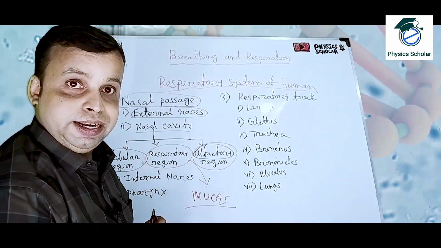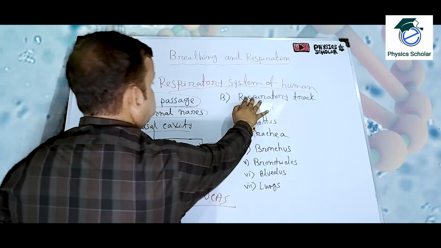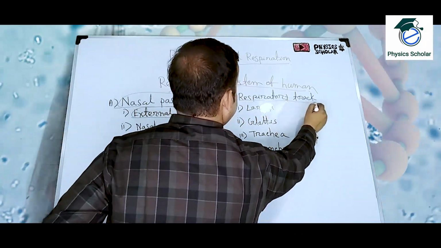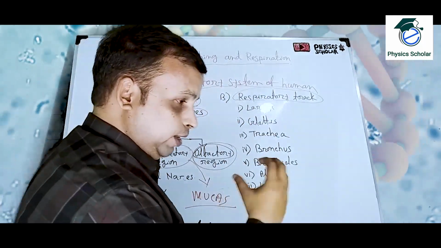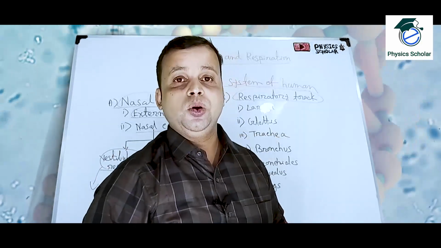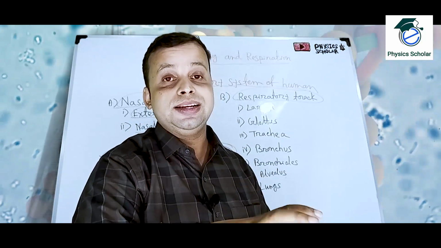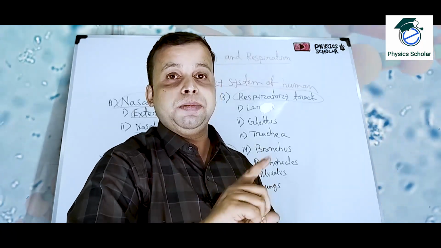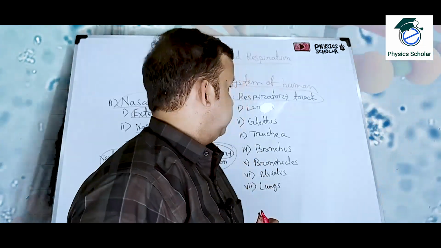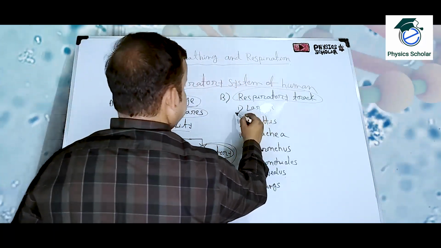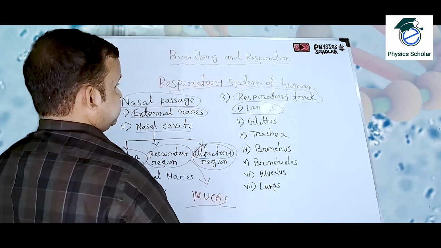So hope it is understandable for you, the nasal passage. Next one is the respiratory tract. Respiratory tract means the path through which the air will now go to our lungs. The motto is the air should go to the lungs, in the alveolus, where the purification of blood should take place. So the first part of the respiratory tract is the larynx.